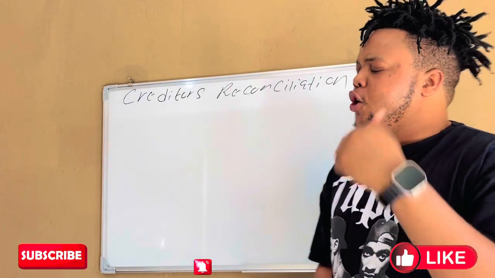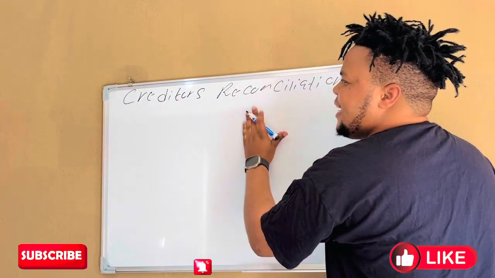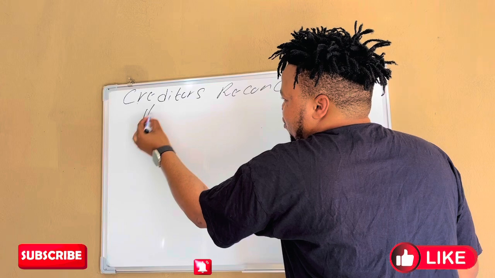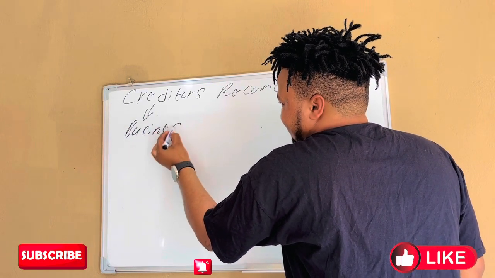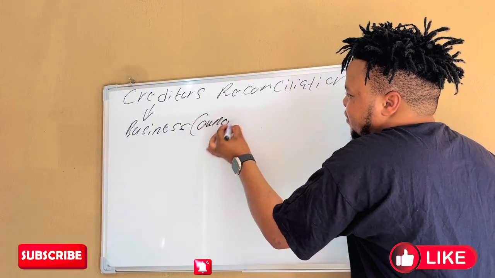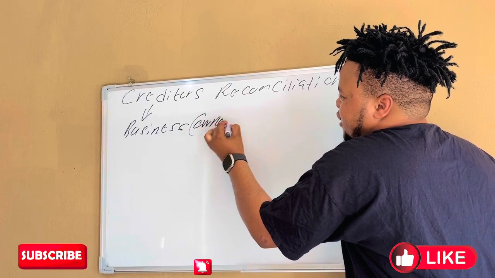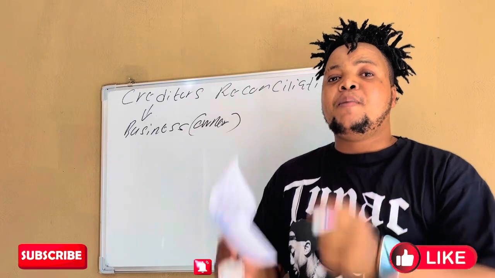First of all, you need to know: is the reconciliation between who and who? As always, you are a business. I want you to be the owner of the business. When you are doing accounting, all the time, become the owner.